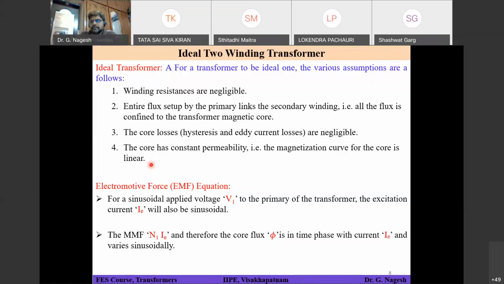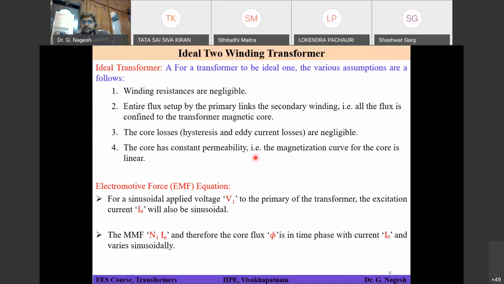So the flux generated by the primary current may not be handled by the core because the core we have chosen is very small in dimension. But for the present ideal case, we are assuming the entire flux generated from the primary is able to be handled by the core. That means the core has infinite flux carrying capacity. That's what it indirectly means. Then only we'll have a linear relationship.